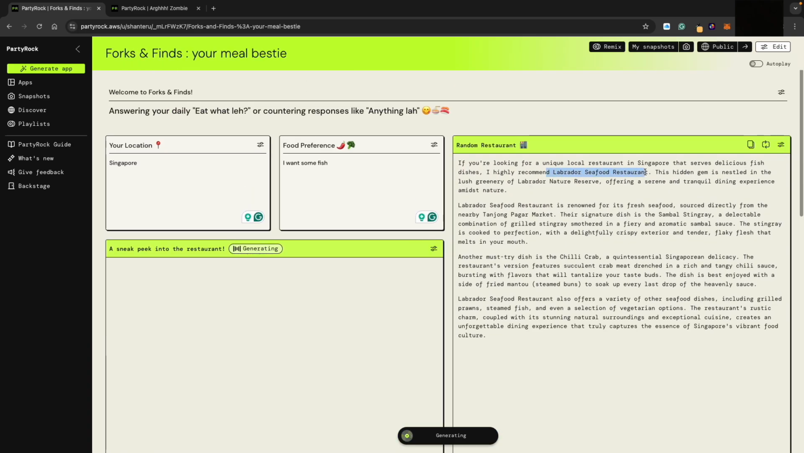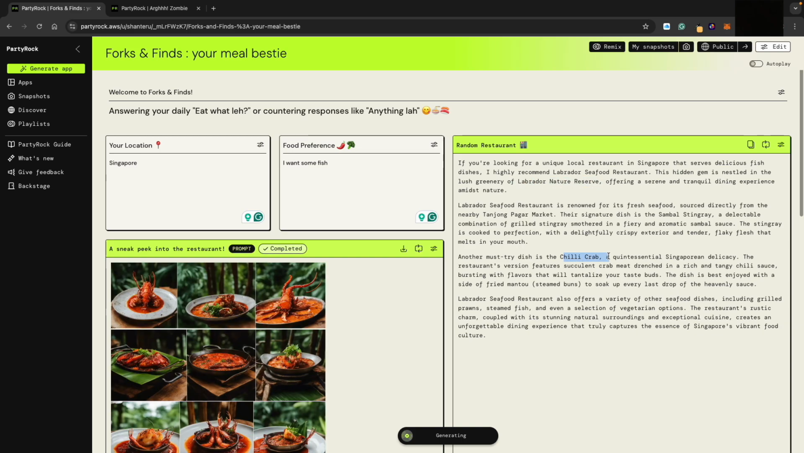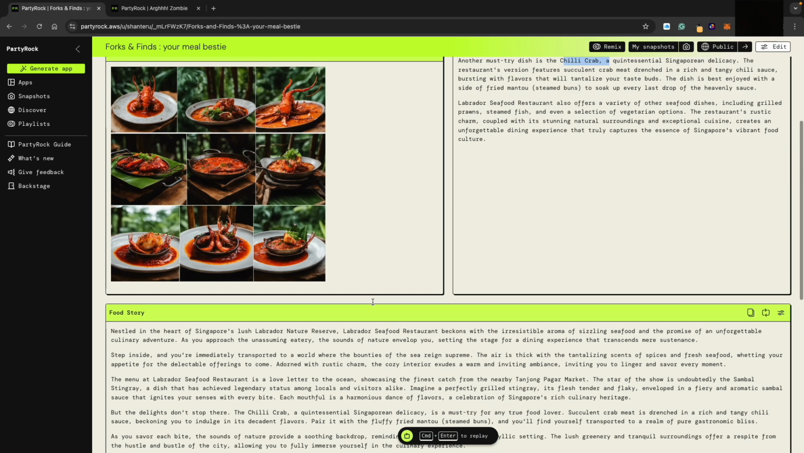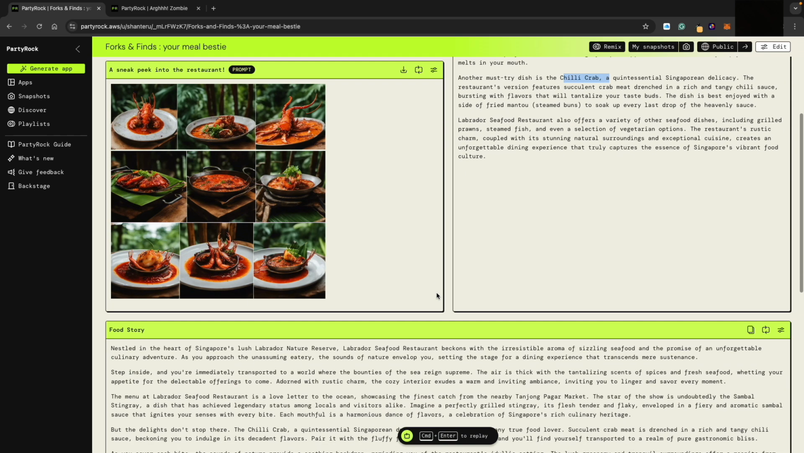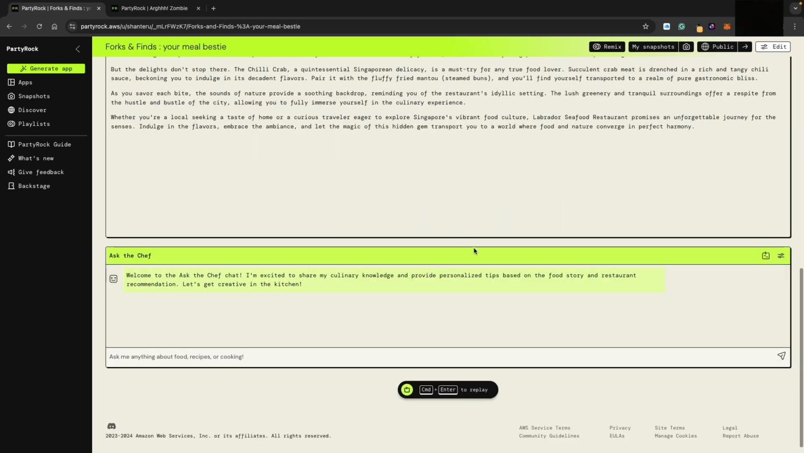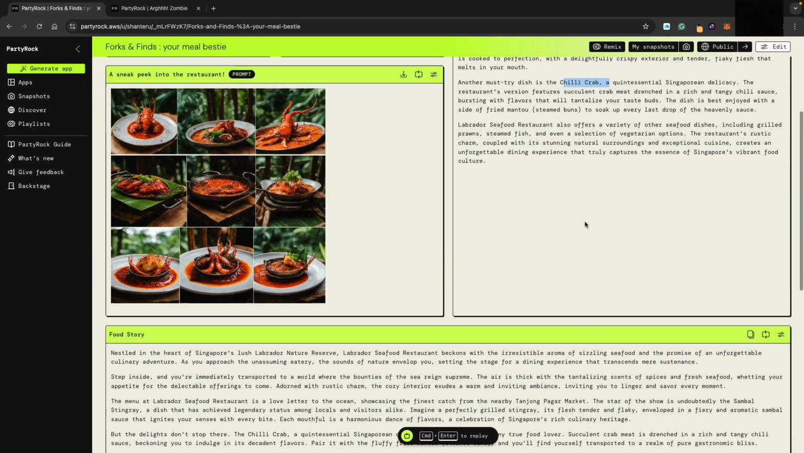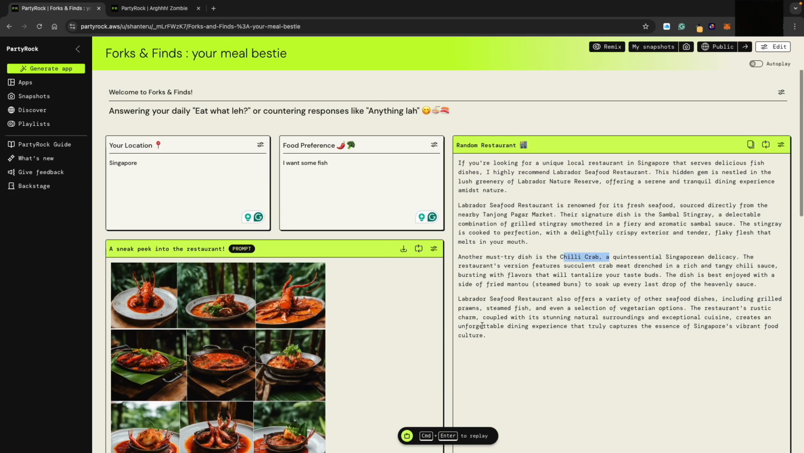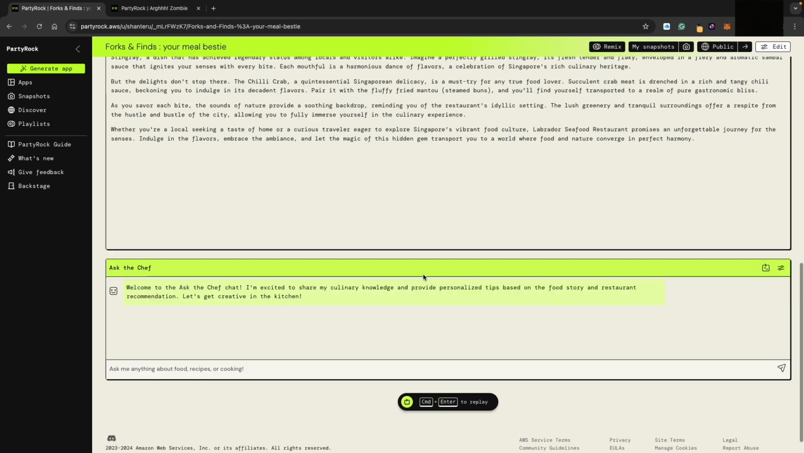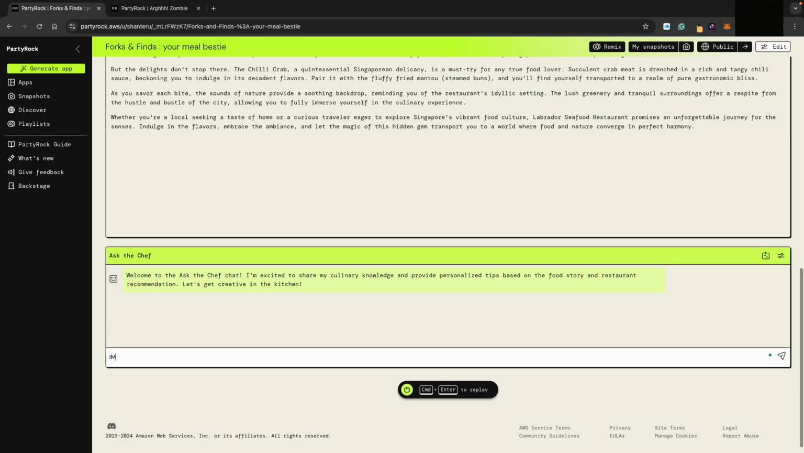So this is fish. You can see Labrador Seafood Cafe, I'm sorry, restaurant, and yeah, which is the chili crab. Even though it's not fish, I guess it makes sense since it's seafood. And if you're not really happy with whatever recommendation they have, like as of now, I'm not happy with it. I asked for fish and they give me crab. Maybe I'll say I'm allergic to crab.